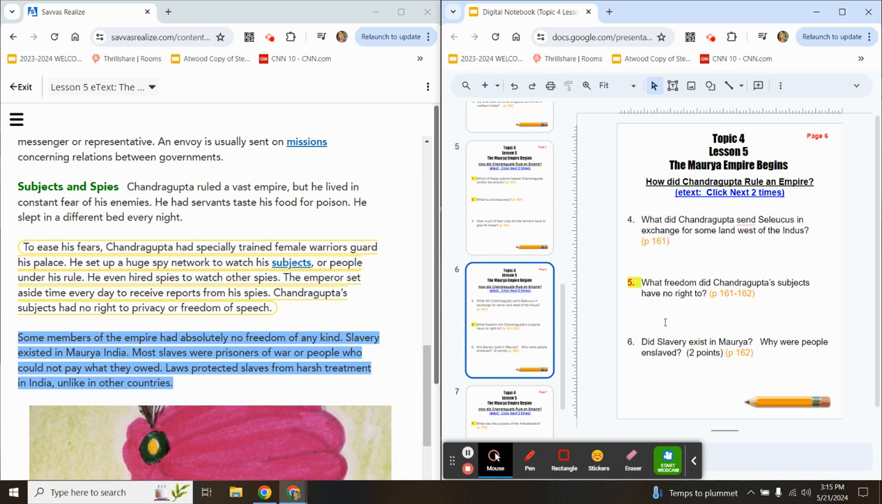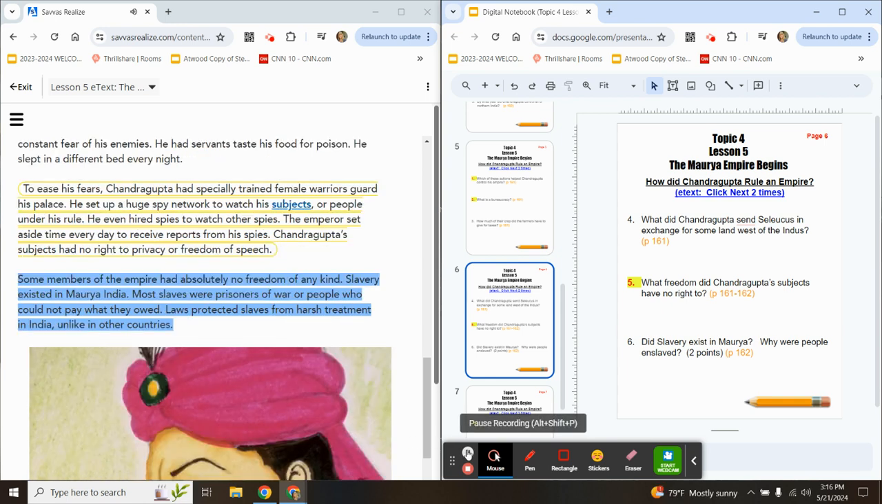Number 6. Did slavery exist in Maurya? That's 1 point. And why were people enslaved? You need that for 2 points. This is in your textbook on page 162 and in the e-text right here in this blue highlighted paragraph.